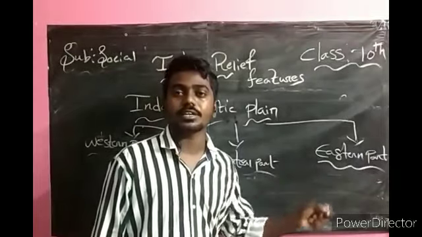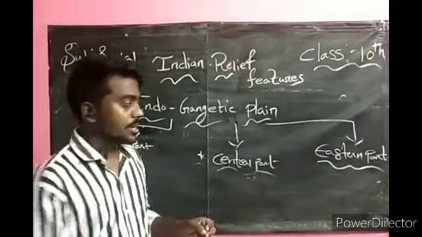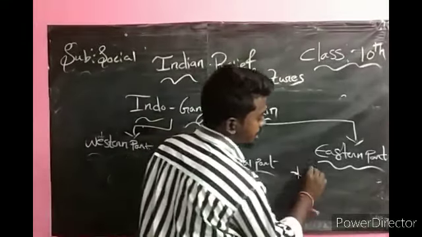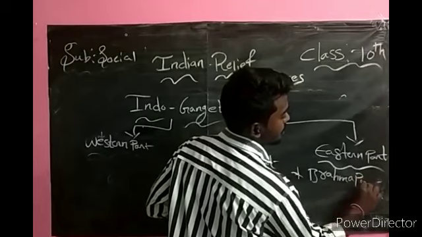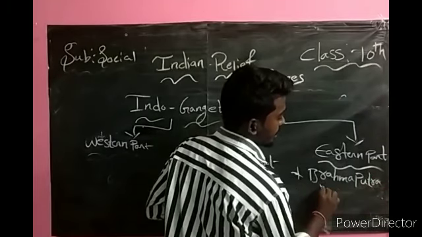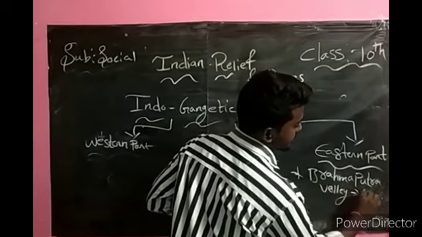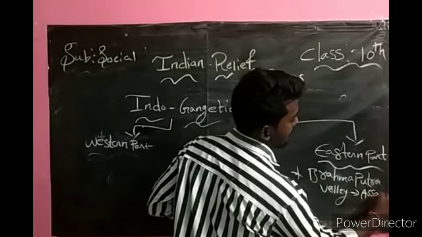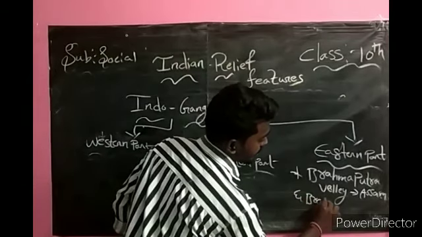Next, the last one, the eastern part of the Indo-Gangetic Plain. In the eastern part we have the Brahmaputra Valley of Assam, and we have the Brahmaputra river.